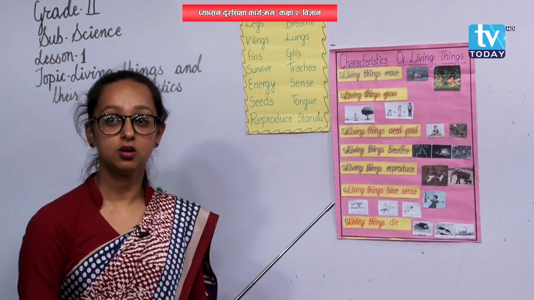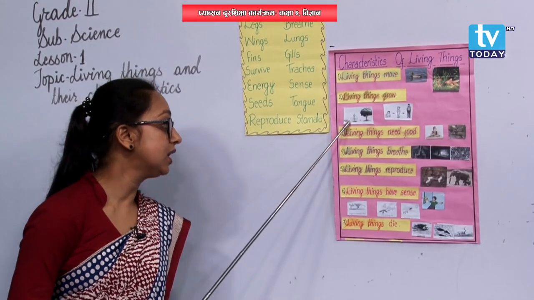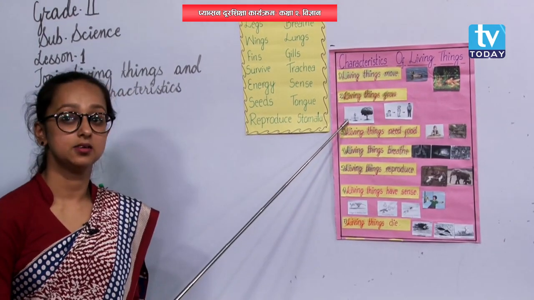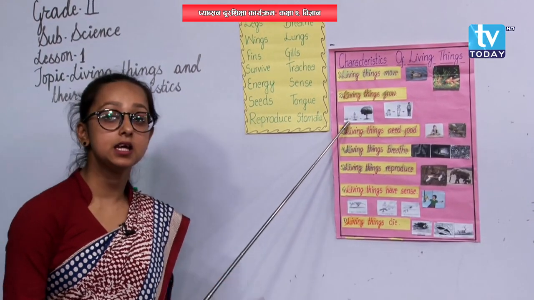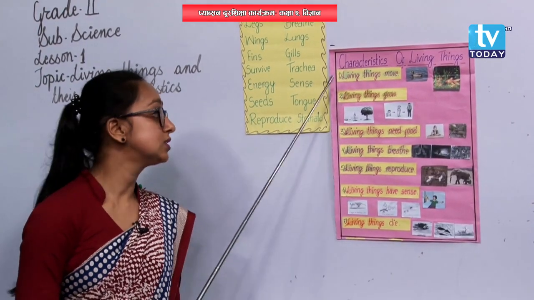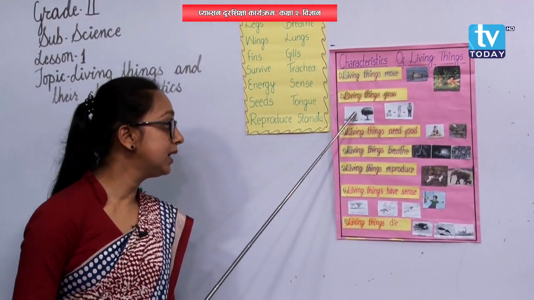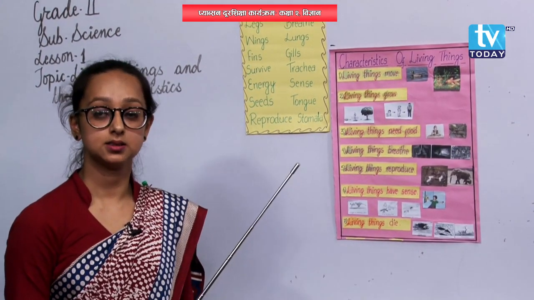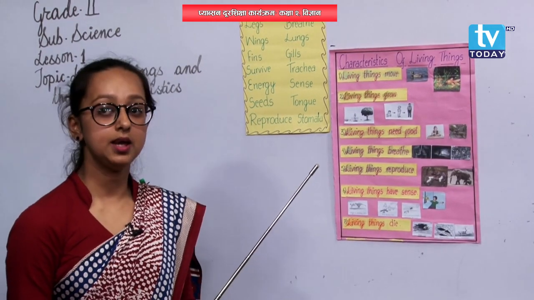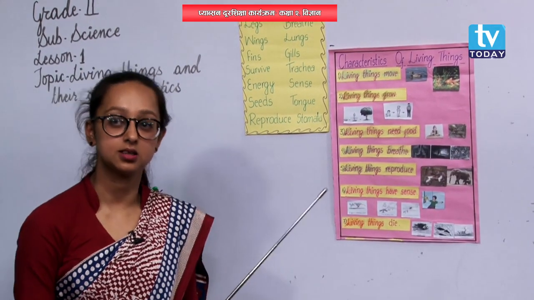How do they grow? In this picture you can see a seed. When it is sowed on the ground and when it is taken care of properly, then slowly it grows to be a bit bigger and finally it grows out to be a mature plant. Is it okay? Are you getting me or not?